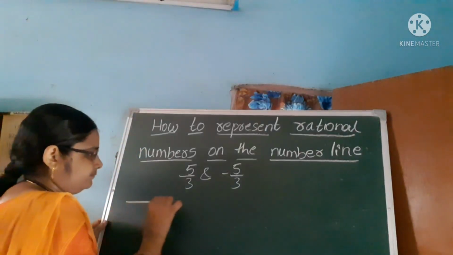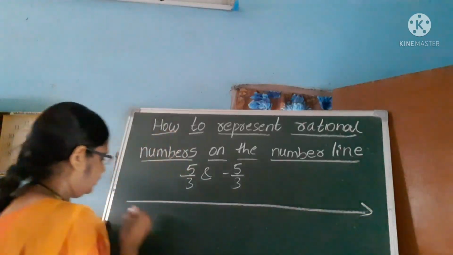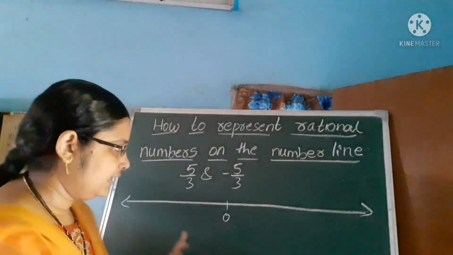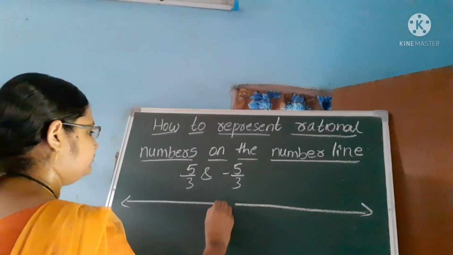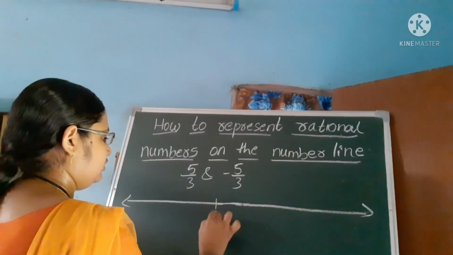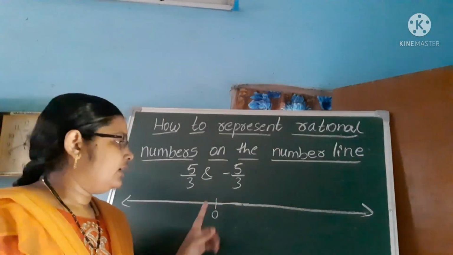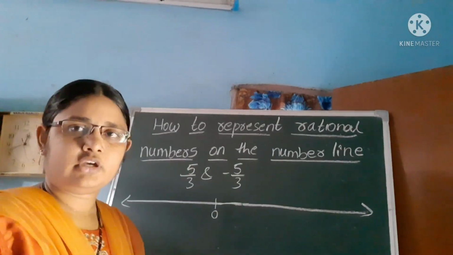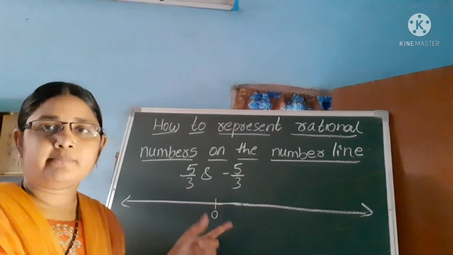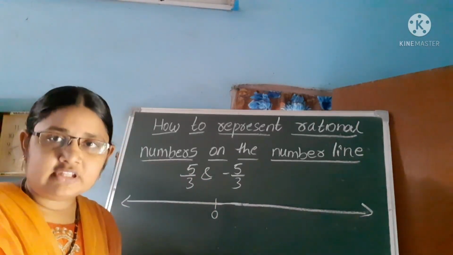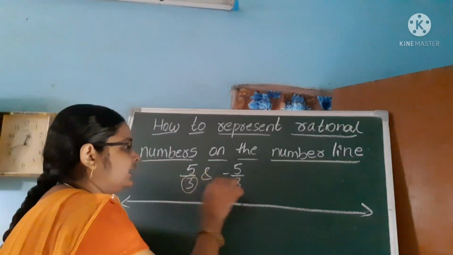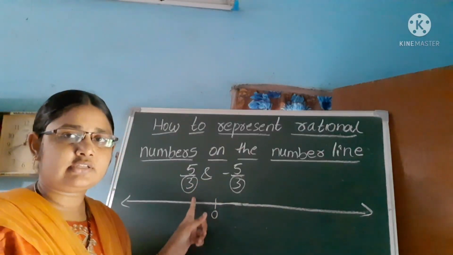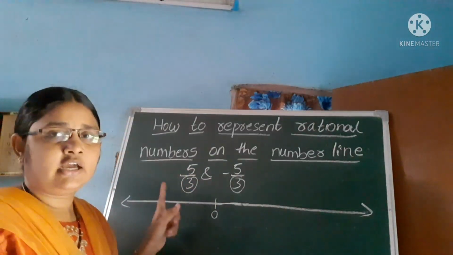First draw the number line. So the middle of the number line is 0. Right side all positive numbers, left side all negative numbers. We represent rational numbers on the number line with the help of denominators. Here what is the denominator? 3. 5 is the numerator and 3 is the denominator.